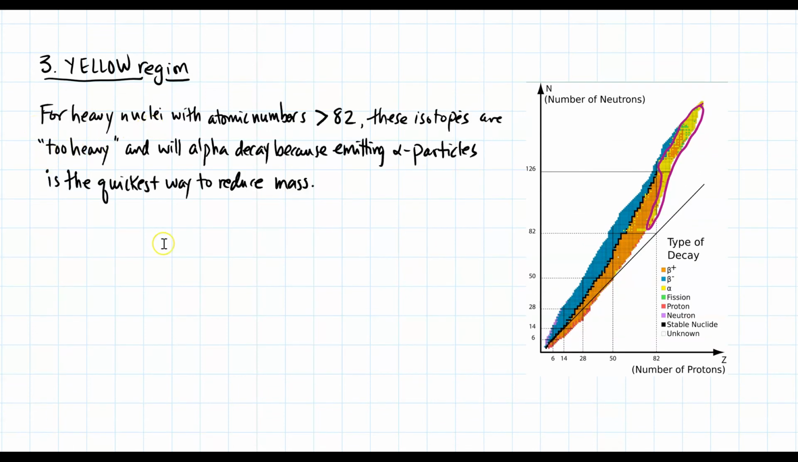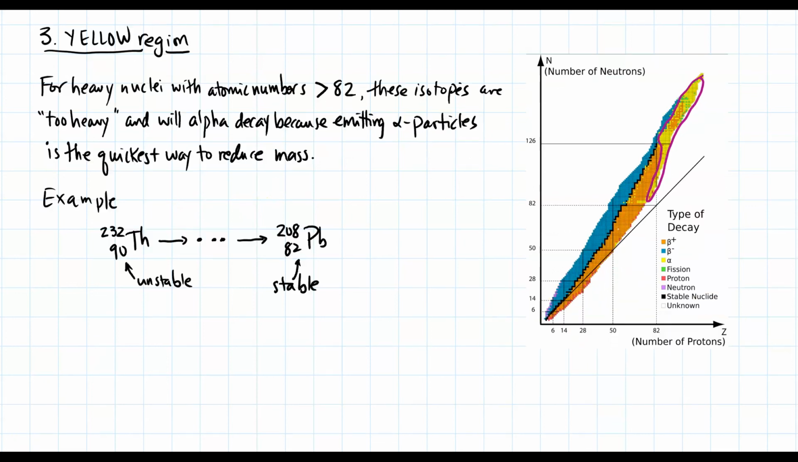For heavy nuclei with atomic numbers greater than 82, these isotopes are too heavy and will alpha decay because emitting alpha particles is the quickest way to reduce mass. One example is thorium-232. It starts as an unstable nuclei and then it goes through a chain of decays where it finally lands at lead-208. Now these decay chains are complicated. Here's an image of one of these.